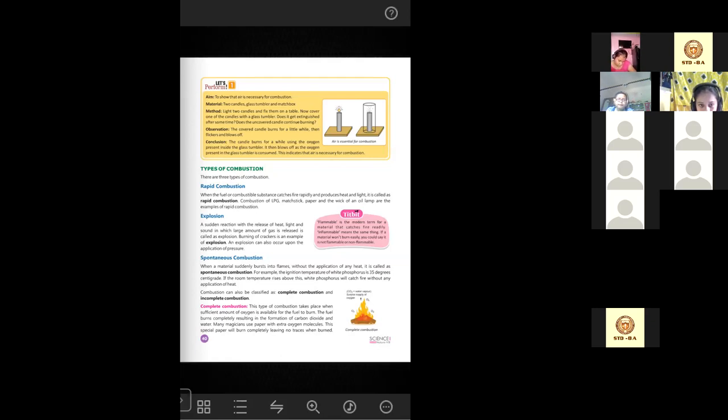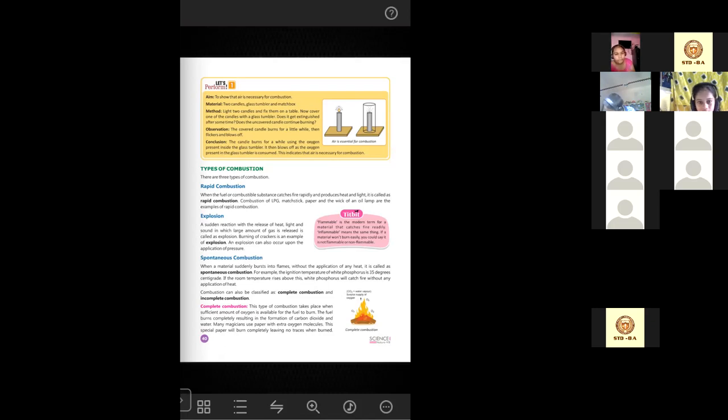So these substances burn very slowly, right? The candle or wood or even an oil lamp. You can see here that the oil lamp option is given in rapid combustion. This is why the slow combustion option is not mentioned everywhere, because people sometimes just keep it in rapid combustion. Rapid combustion and slow combustion are almost the same, but the combustions that take much time, like the burning of a candle or an oil lamp, are sometimes called slow combustions.